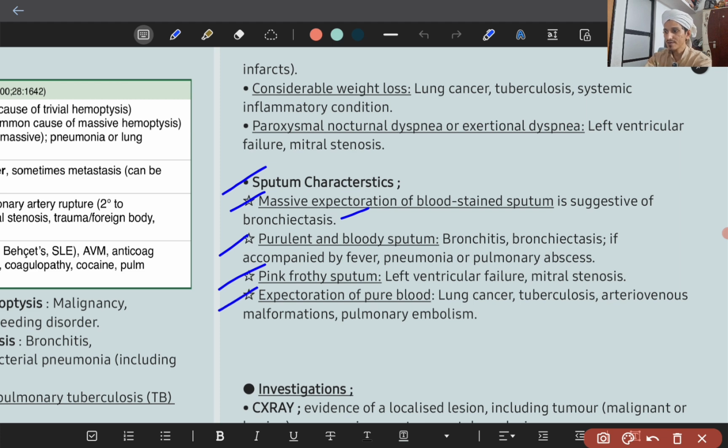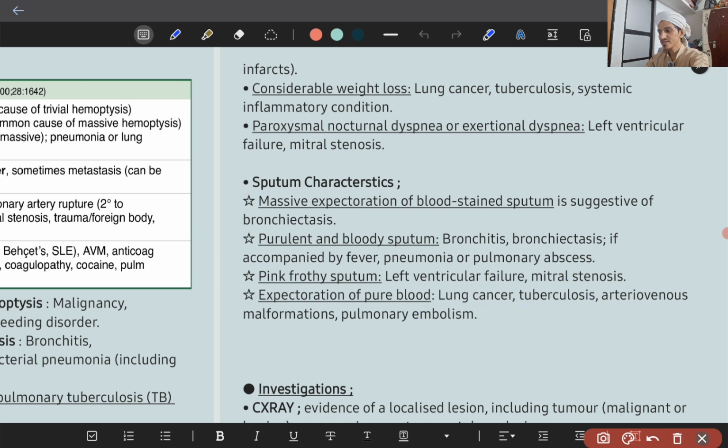Expectoration of pure blood, remember lung cancer, tuberculosis, pulmonary embolism. So these are important causes of expectoration of pure blood: lung carcinoma, tuberculosis due to invasion of the granulomas into the bronchial arteries, and pulmonary embolism. These are frank blood they will expectorate.